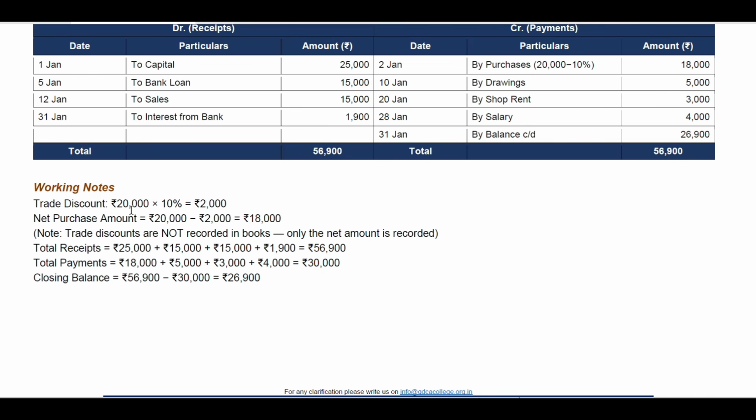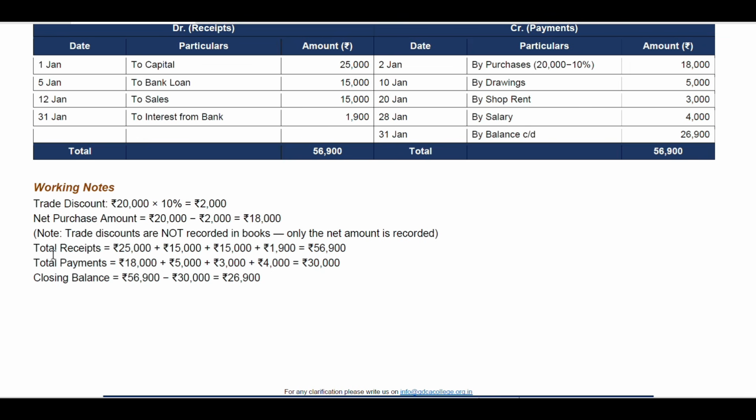So trade discount: 20,000 into 10% on purchase. So we got 2,000 rupees discount. That straightforward 2,000 will get minus from 20,000. It is coming up to 18,000 rupees. That is the net purchase amount: 20,000 minus 2,000 rupees, which is 18,000 rupees total. Note, trade discounts are not recorded in the book, only the net amount is recorded.